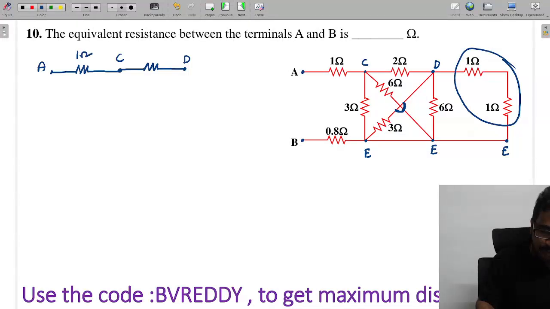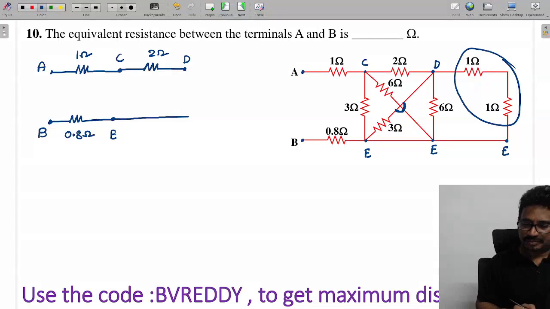So this is value 1 and this is value 2, and this point is E and B. So this point is what I will call B. How much is this value? 0.8. So this point is E, and this whole line is E only.